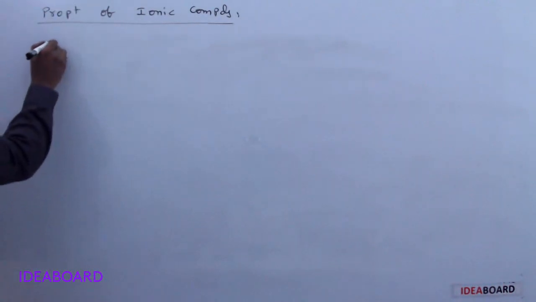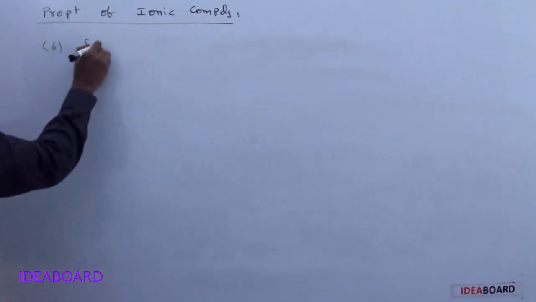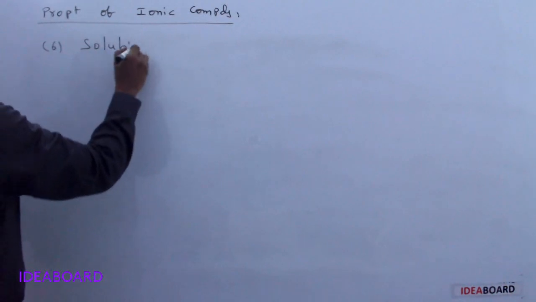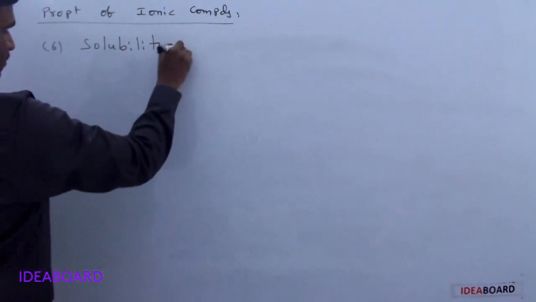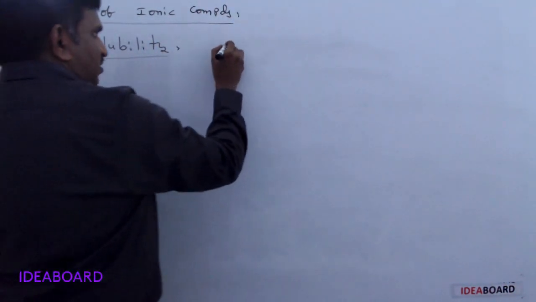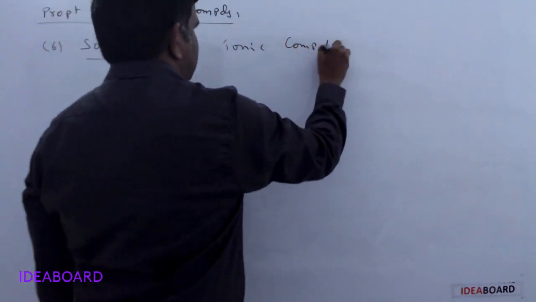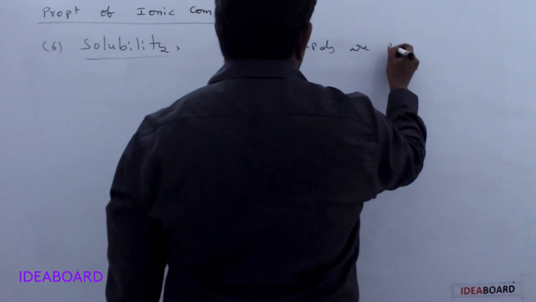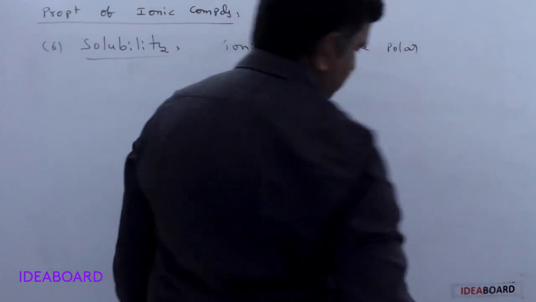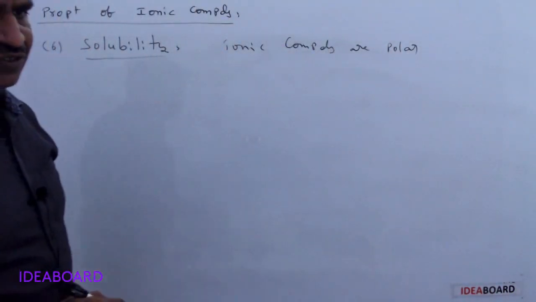The next point, solubility. Ionic compounds are polar. Polar means they have positive charge and negative charge ions.